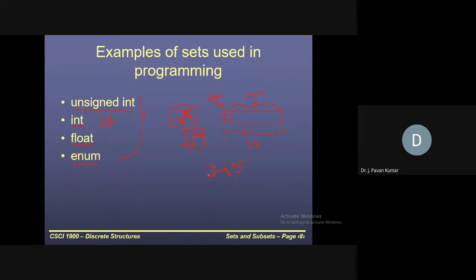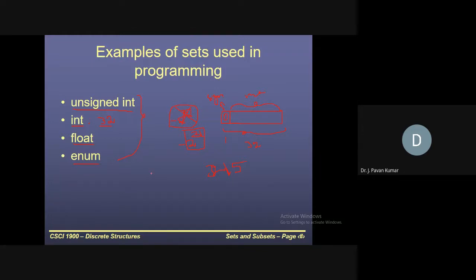Now the point is, if there is no need to mention any sign, we can use all 32 bits to store the magnitude itself, instead of reserving 1 bit for sign. Why? Because whatever the numbers we have, those all are positive numbers. That is declared. So this bit also we can use to store the magnitude itself.